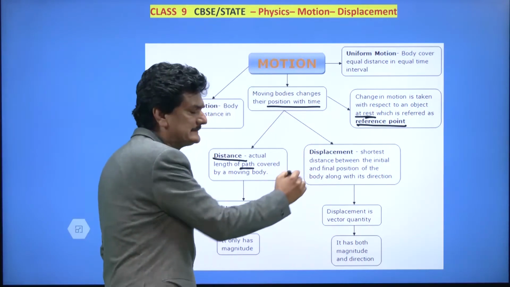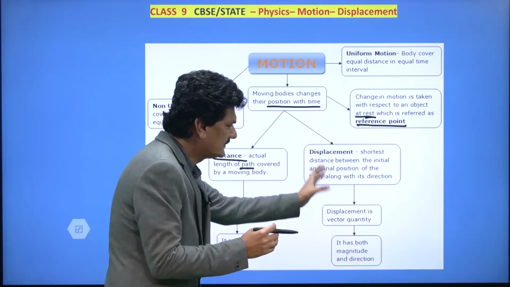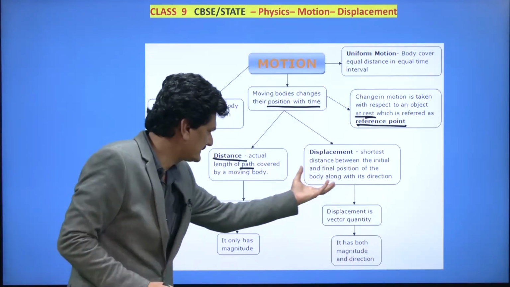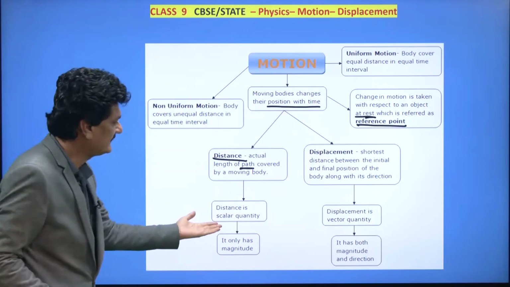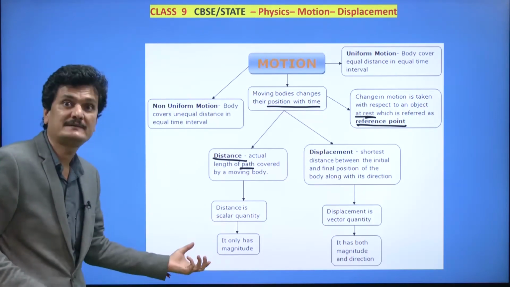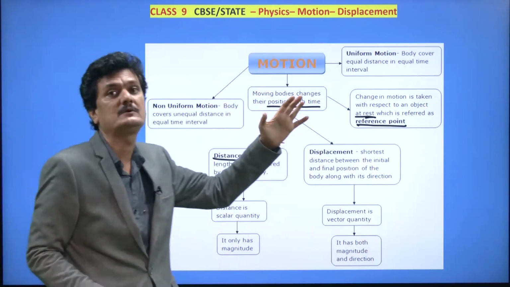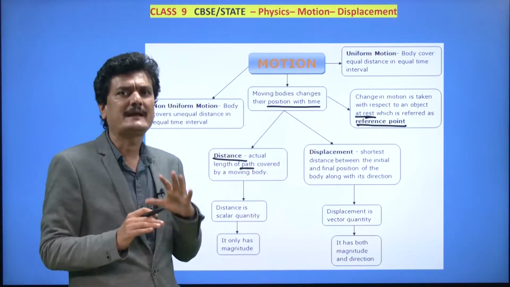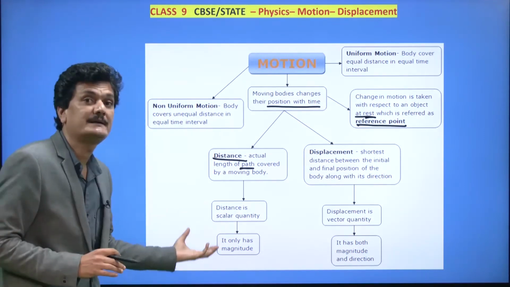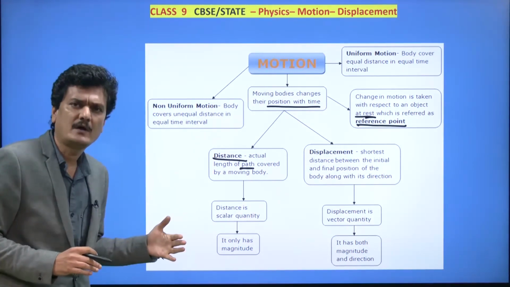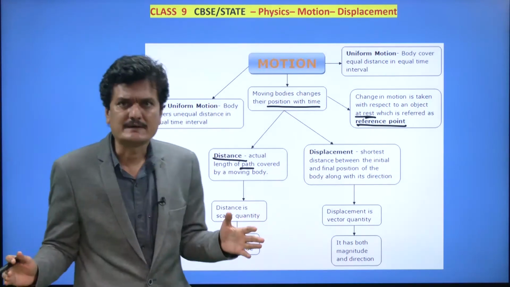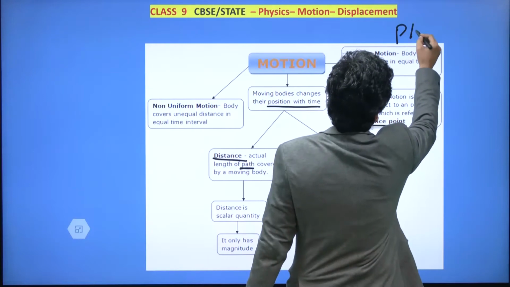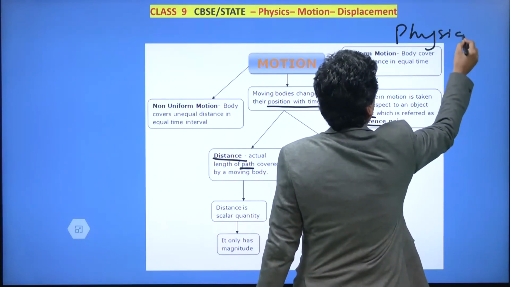Now, displacement we have studied, and in this class we are going to study it further, so let's skip this part. What is distance? A scalar quantity. Also remember this scalar, a relative term. Whenever you begin to study physics, most of the terms are relative. Here scalars and vectors are also important in physics. Physics means what? The study of physical quantities. That is the simple, literal meaning.